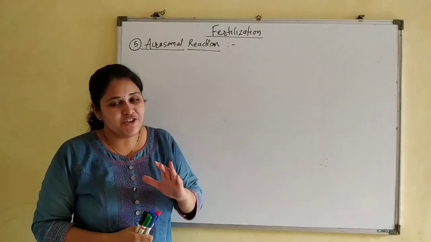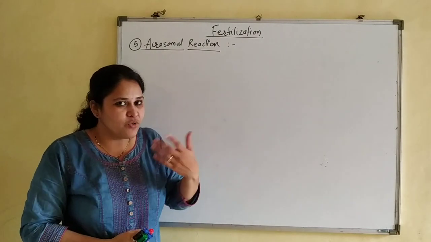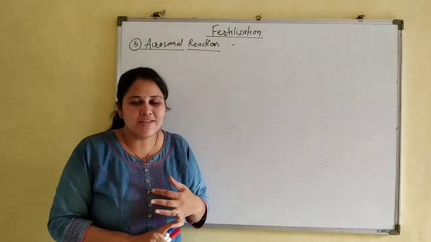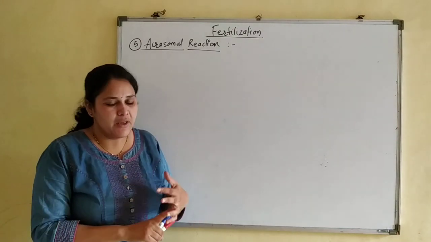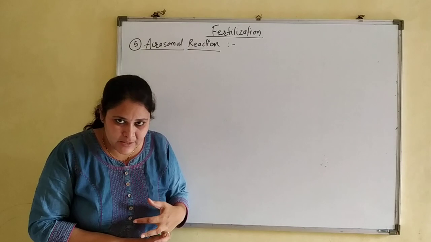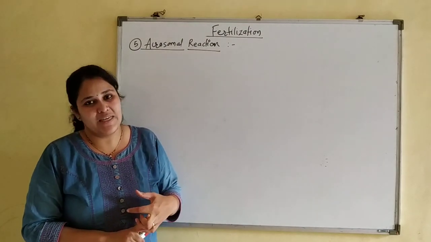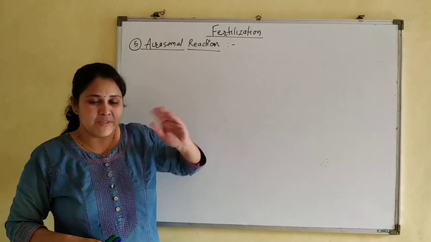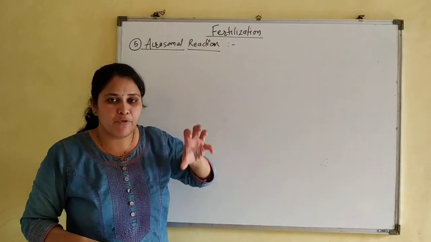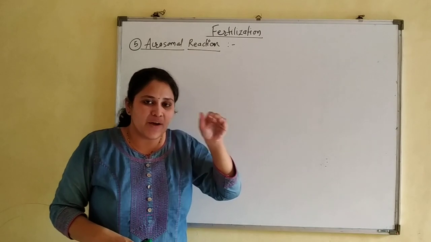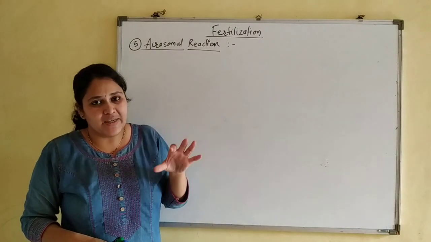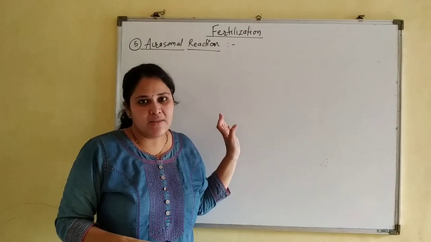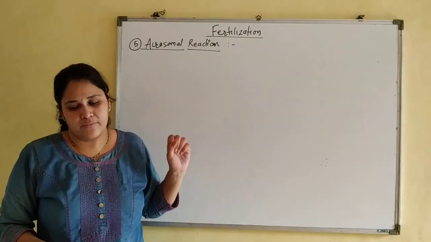From that we have seen 3 important enzymes, just try to recall: there is a corona penetrating enzyme, there is hyaluronidase, and there is zona lysin. These 3 important enzymes are going to digest the membranes, or layers, surrounding the egg, or secondary oocyte. Then we will call it a secondary oocyte only.